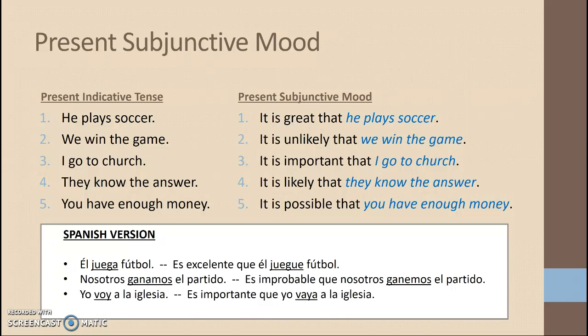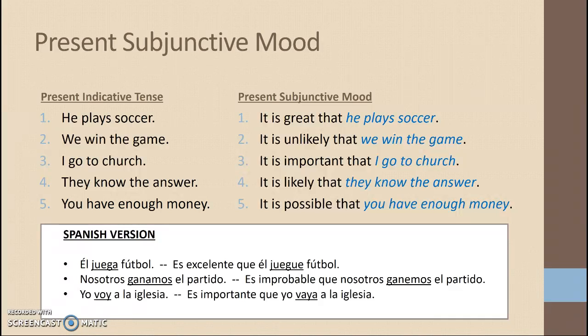So let's look at the translation component. There is absolutely no difference in how you translate these sentences. The present tense that you know right now is he plays soccer, we win the game. I go to church, they know the answer, you have the money. When we then go into the subjunctive mood, the translation is identical. We're just adding a clause to the beginning part of the sentence that happens to express command, opinion, doubt, or emotion. It is great that he plays soccer.